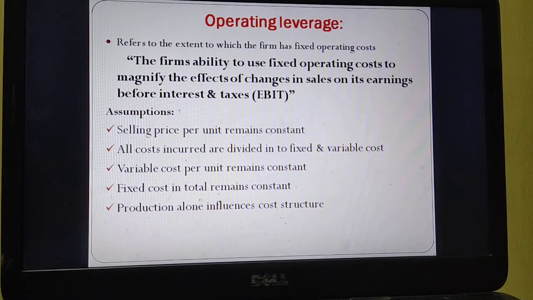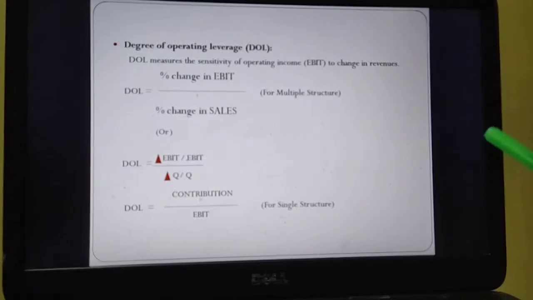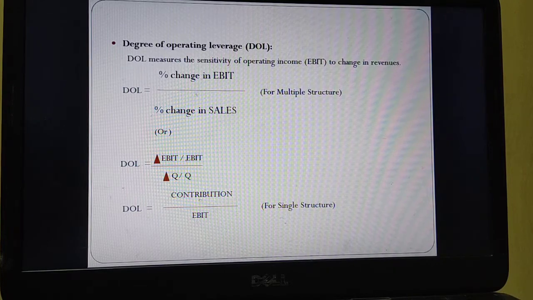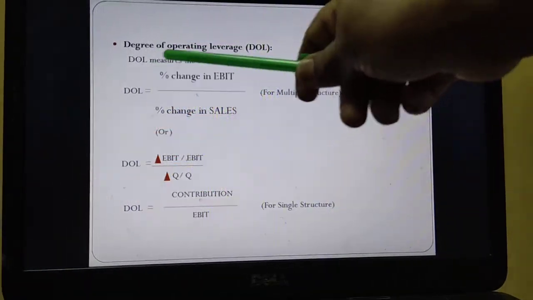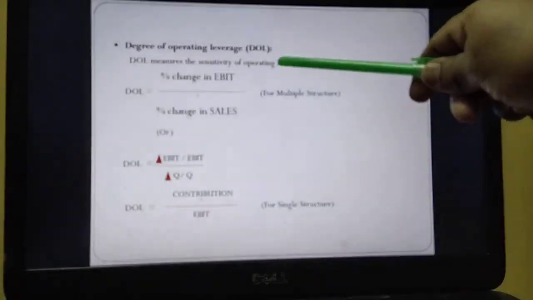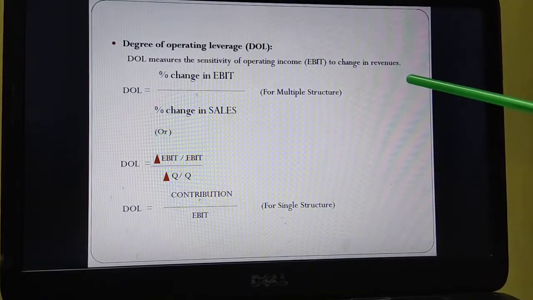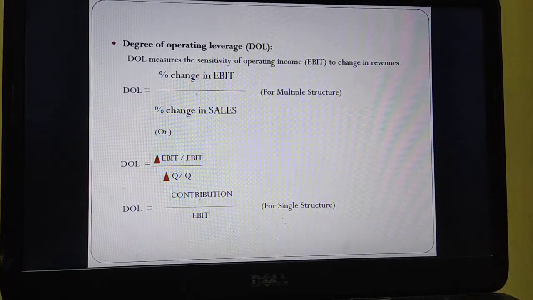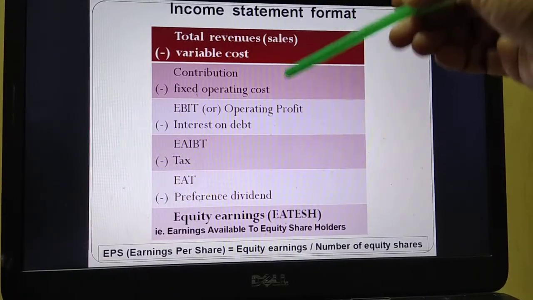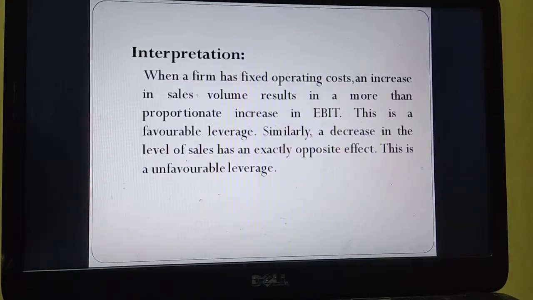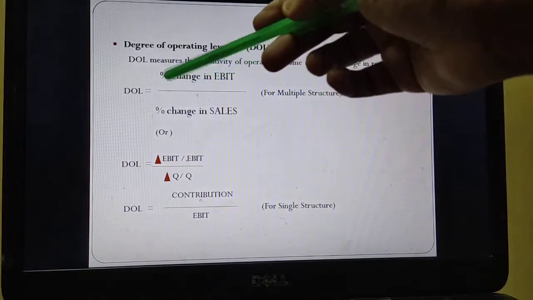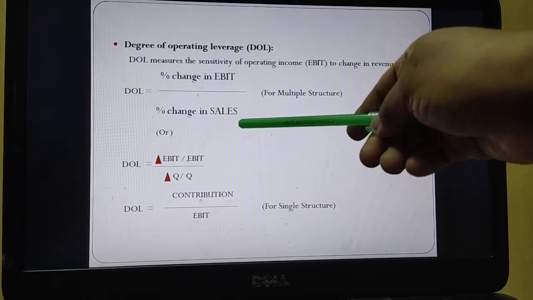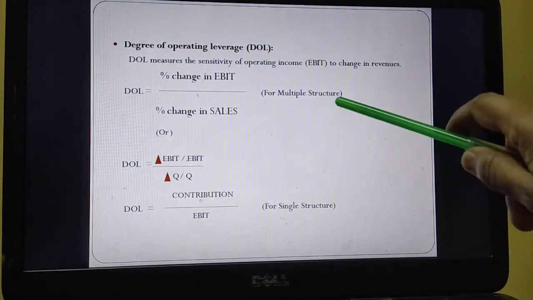So the formula is very simple, you can remember. Degree of operating leverage, we used to say degree means how sensitive it is. So degree of operating leverage measures the sensitivity of operating income to change in revenues. As I have already told you, in the case of operating leverage we are comparing sales and EBIT. So the formula will be percentage change in EBIT by percentage change in sales. You can see in the brackets, for multiple structure.